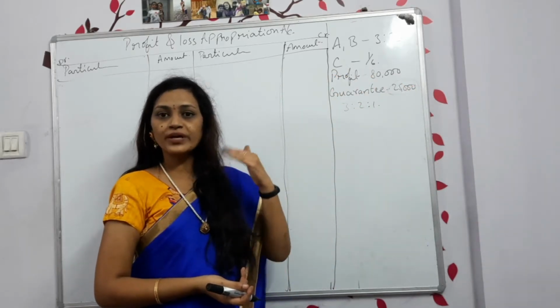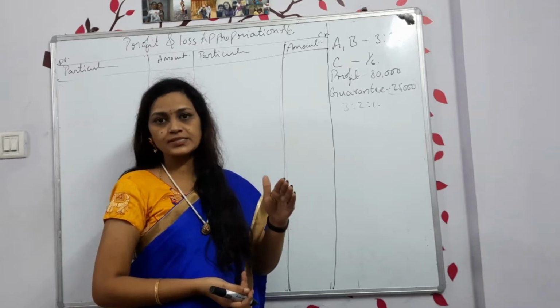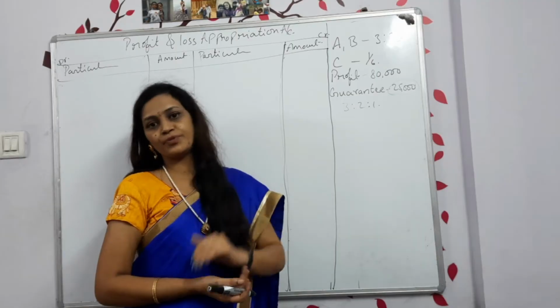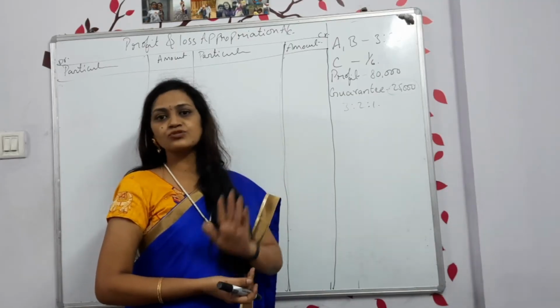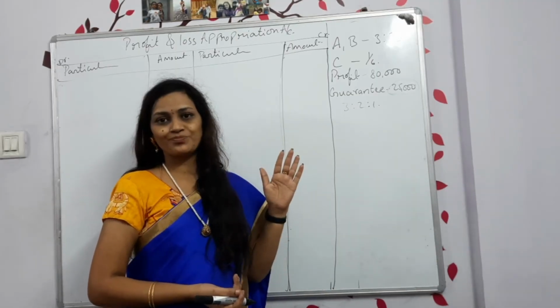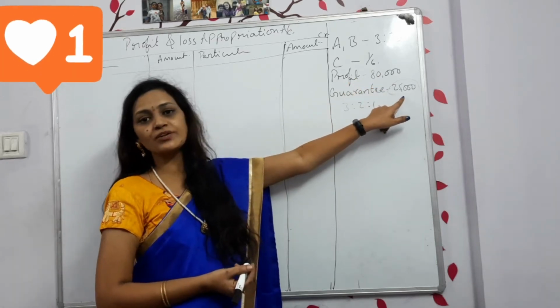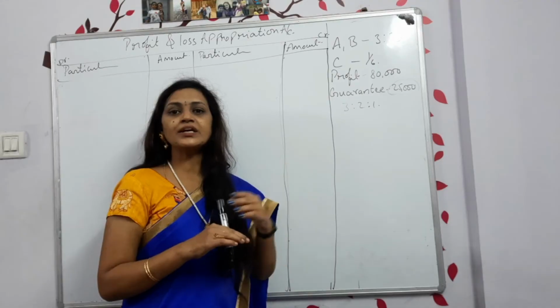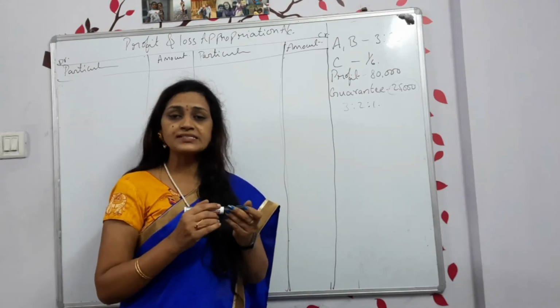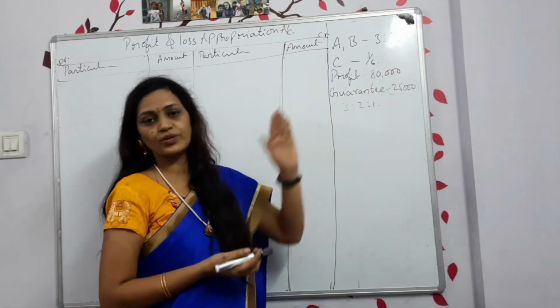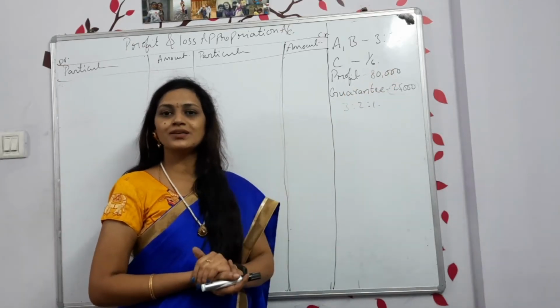If you get less according to the share, it is our duty to make it 25,000 and pay you. If it is more, as usual you can take your share. Here you got 80,000, but they have guaranteed 25,000. If he got less than 25,000, how do you share that balance? That we are learning here.